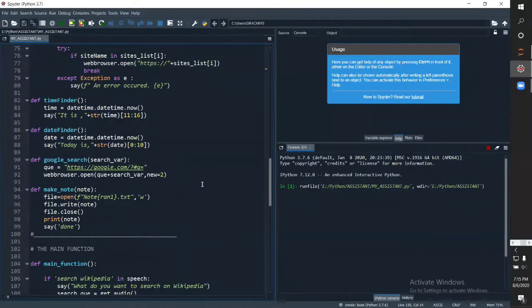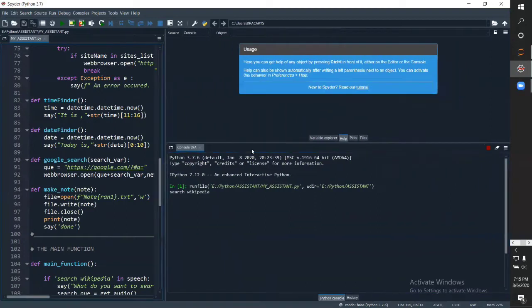Okay, Python. Yes, tell me what to do. Search Wikipedia. What do you want to search on Wikipedia? Mahatma Gandhi.